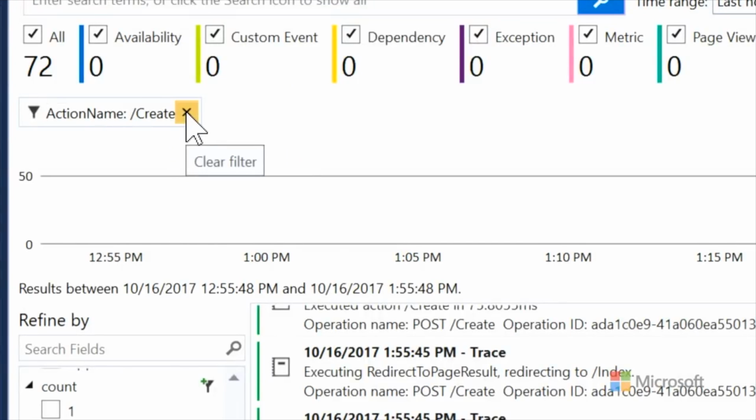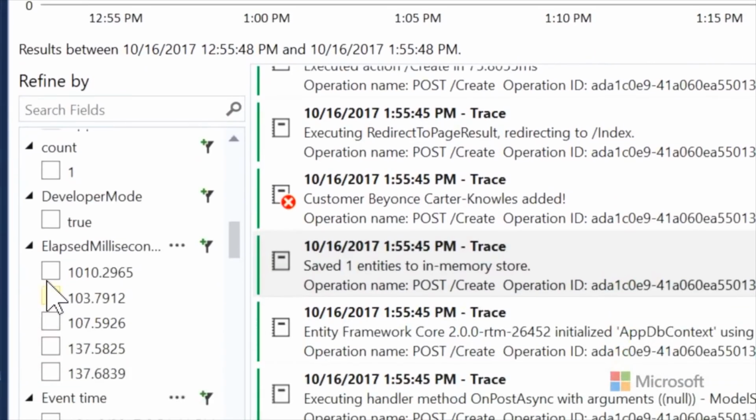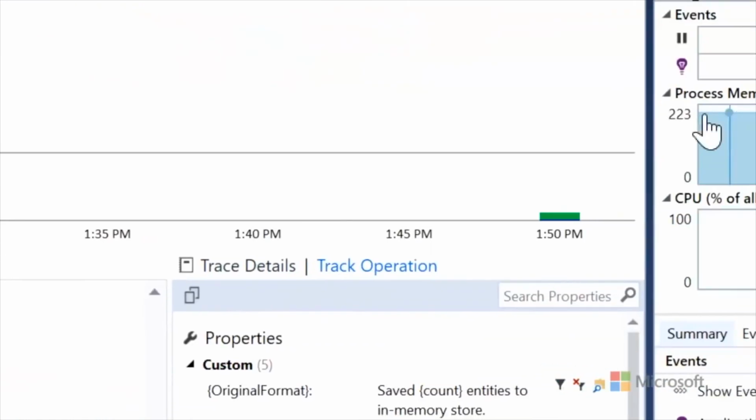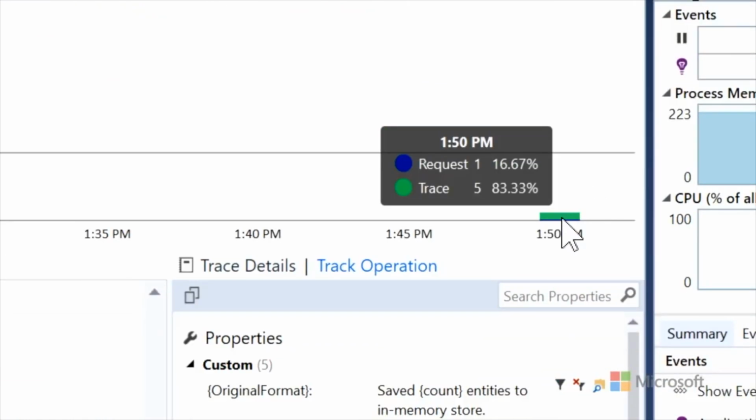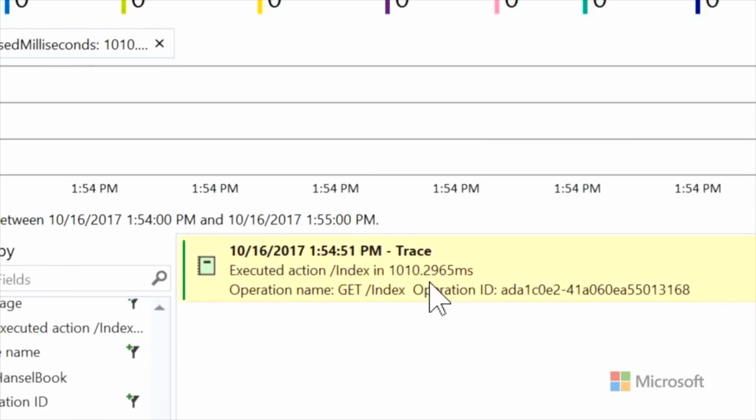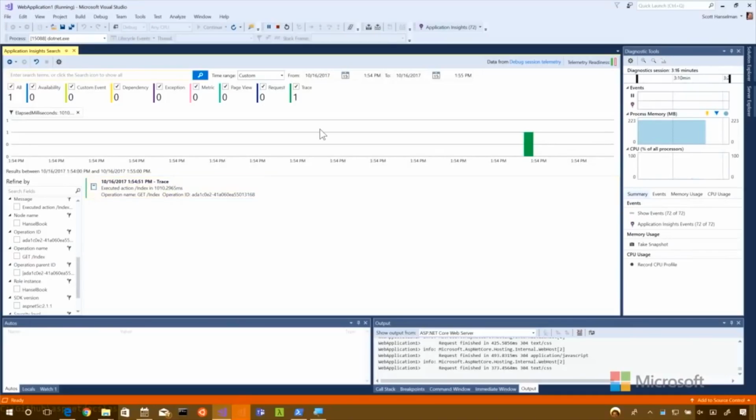I can turn that filter off. Just show me the longest ones, filter on those. There's the record. There you go. One of the requests took a long time. Click on that. That was the initial get. The very first time it compiled that page. Isn't that fantastic? That is fantastic. Yeah, that's really pretty impressive. Really like Application Insights.